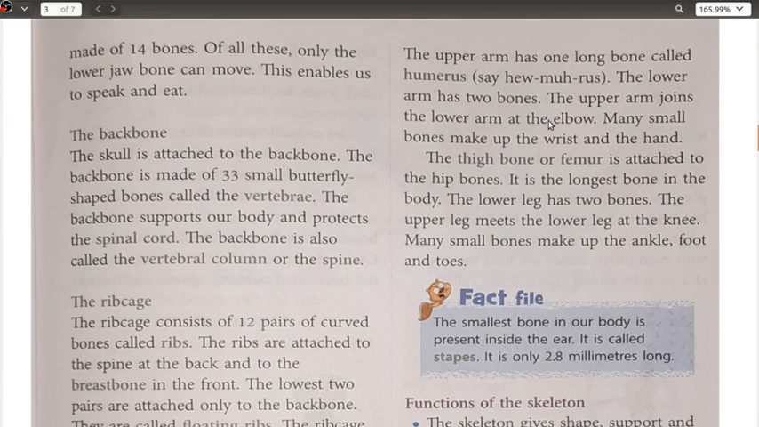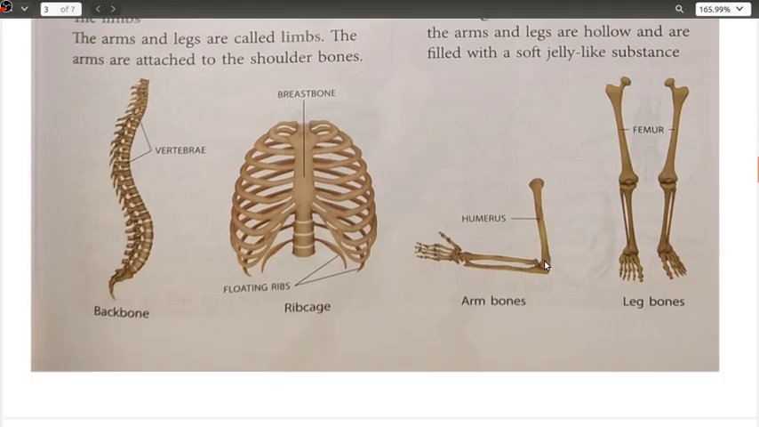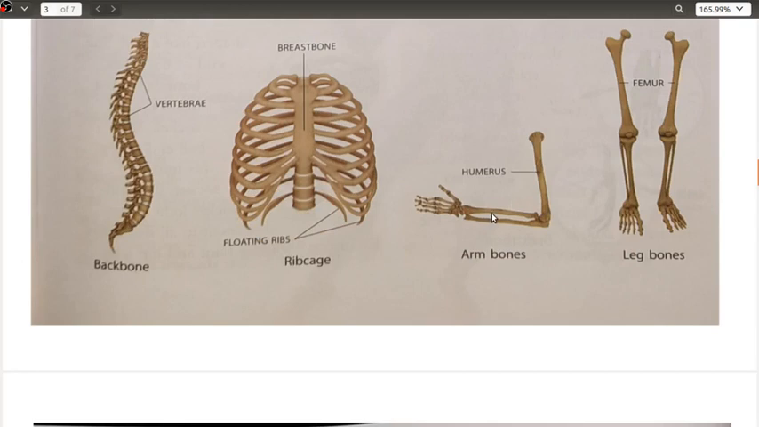The upper arm joins the lower one at the elbow. I told you already, many small bones make up the wrist and the hand. Now see, the lower arm has two bones. This one, if you can see, two bones are there, and the upper one has only one bone which is known as the humerus. The lower one has two bones, and here we have a large number of bones which are joined together.